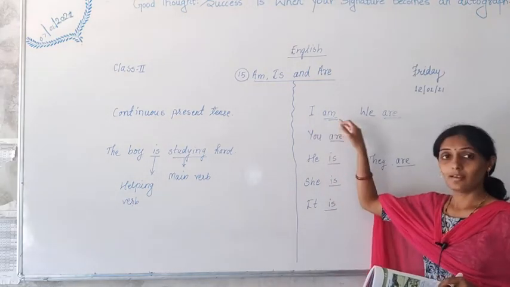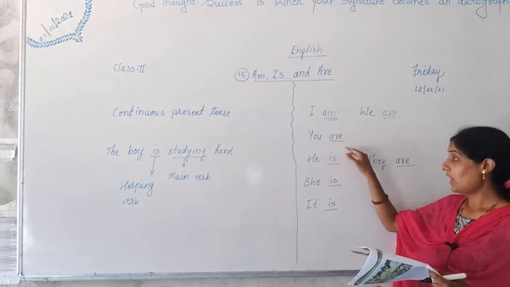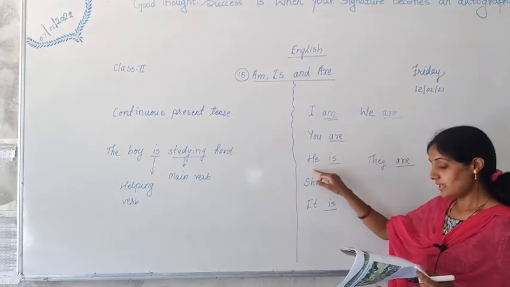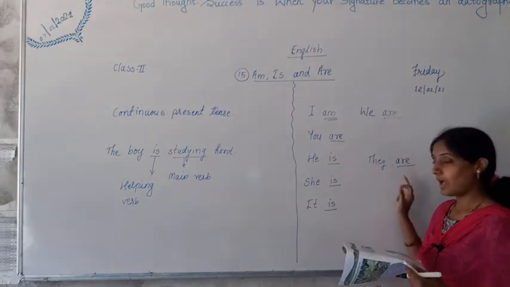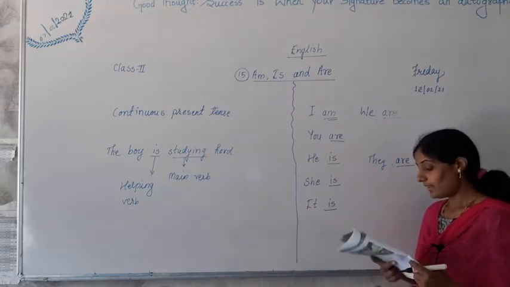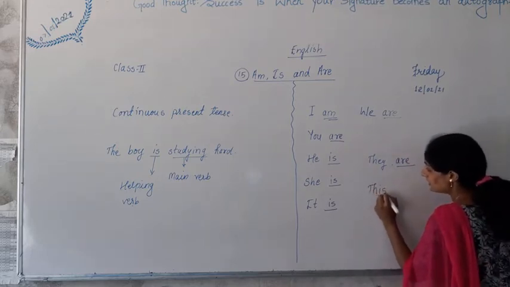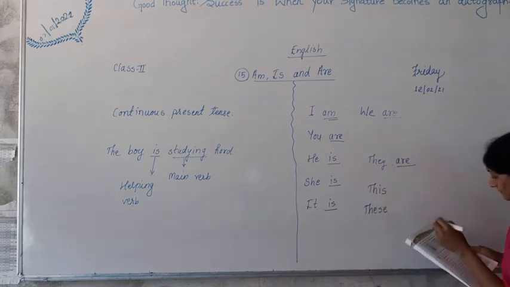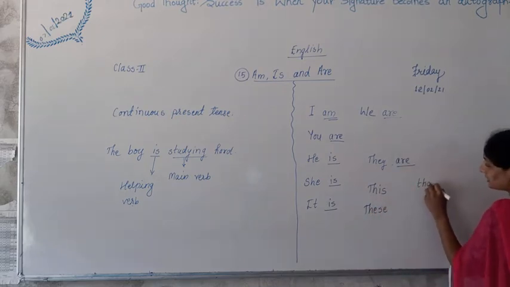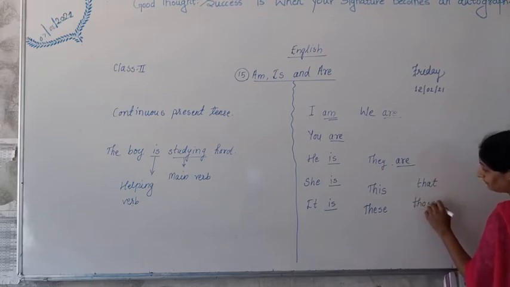I am, we are, you are, he is, she is, it is, they are. Understood? And there are more too: this, these, that, and those.